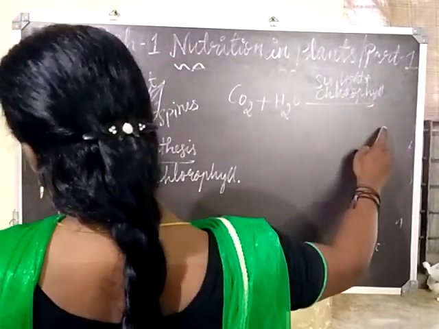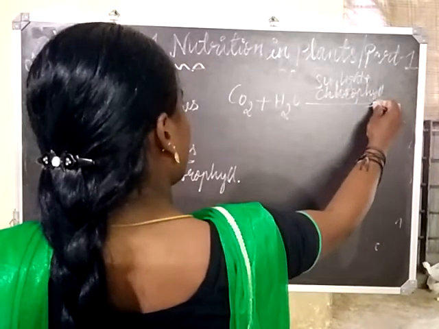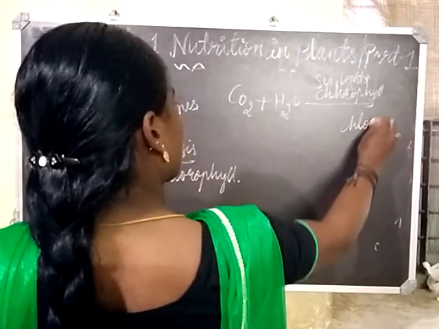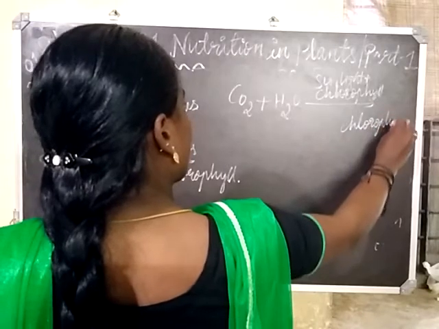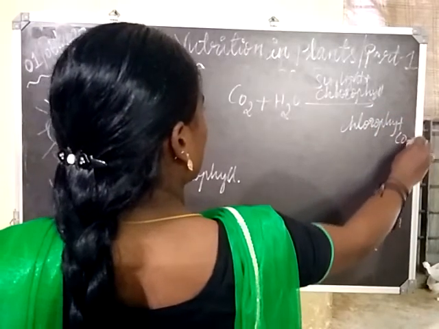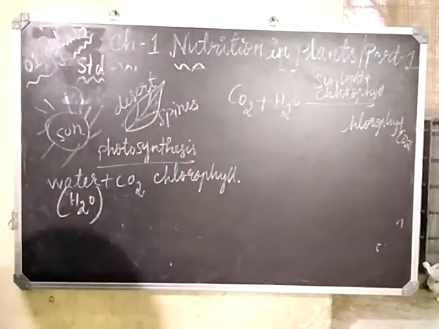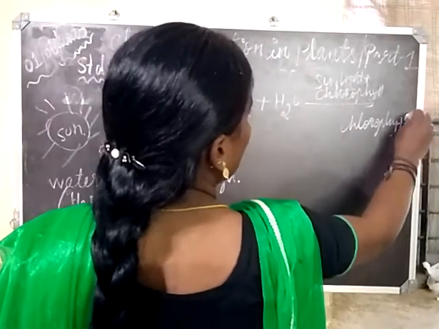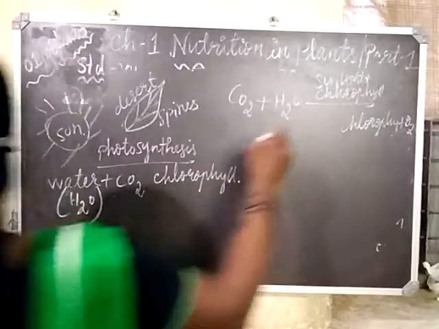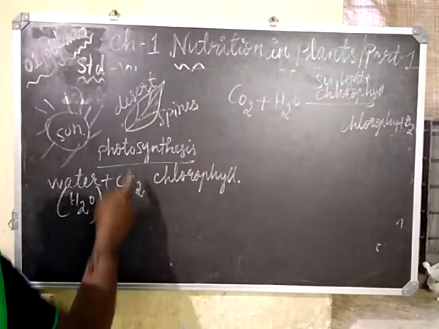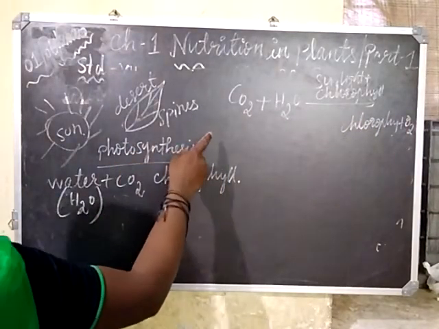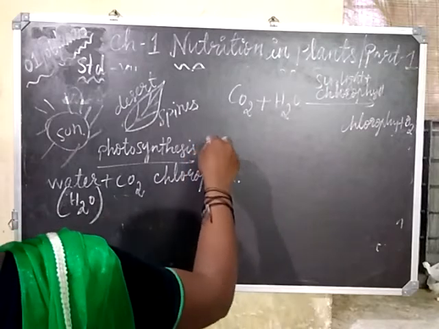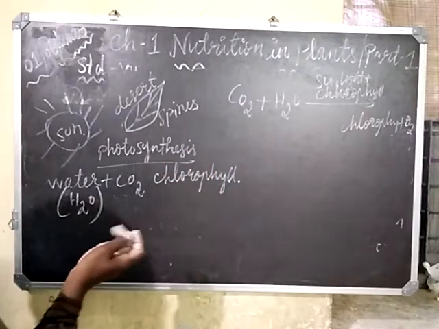Sorry, it would give food or starch and O2, oxygen. So that's the key idea here.